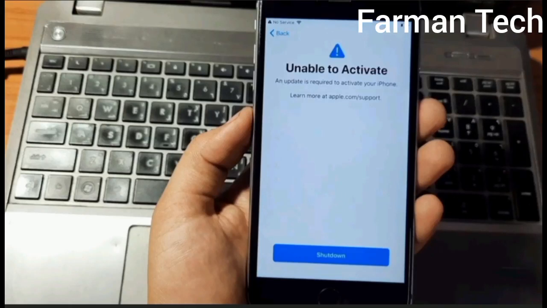As you can see, this iPhone has a problem: unable to activate. An update is required to activate your phone. So guys, how to fix this mobile?